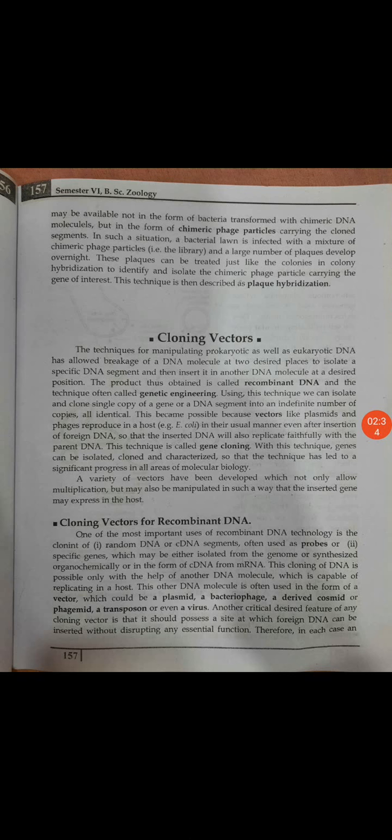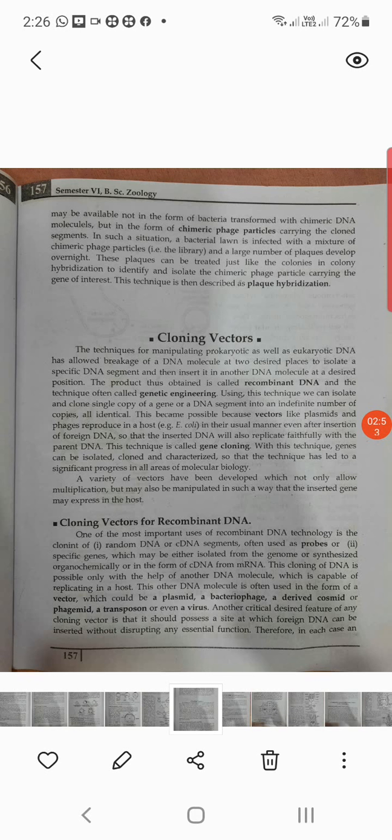So here we have to study cloning vectors. For cloning, or the production of many copies, we need vectors or carriers, and which are these carriers in genetic engineering, we have to study today. The techniques of manipulating prokaryotic as well as eukaryotic DNA have allowed breakage of a DNA molecule at two desired places to isolate a specific DNA segment and then insert it in another DNA molecule at a desired position.